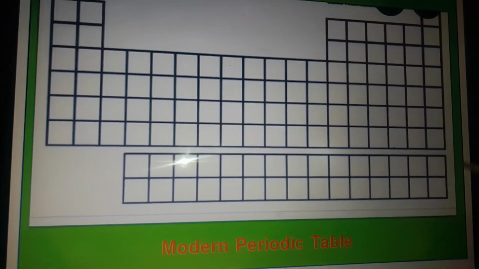And on the lower side of the periodic table, there are 2 groups that are called F block elements. Now in these 4 main groups, S block, P block, D block and F block, all the elements are arranged.